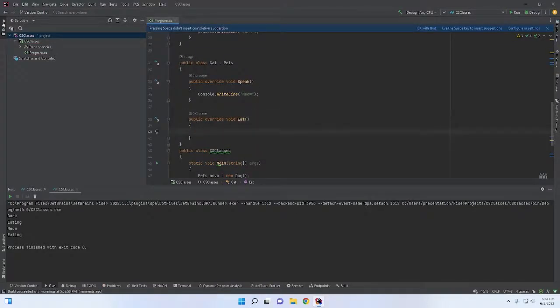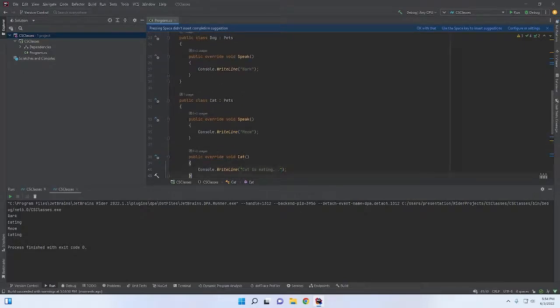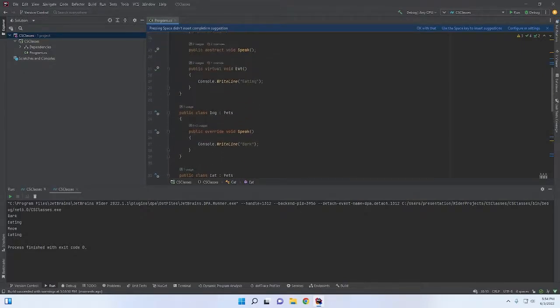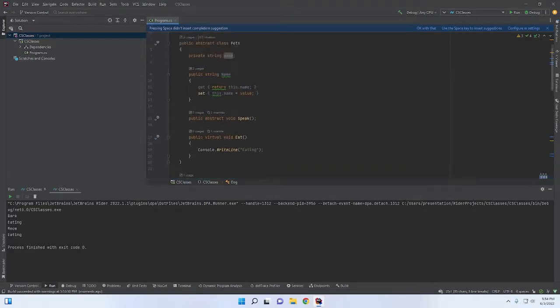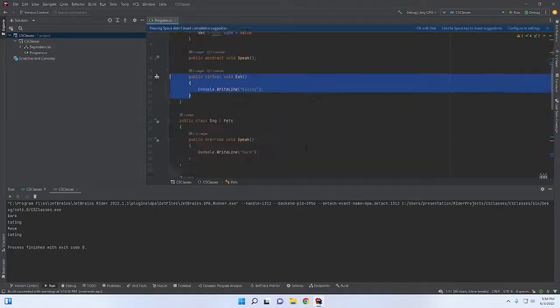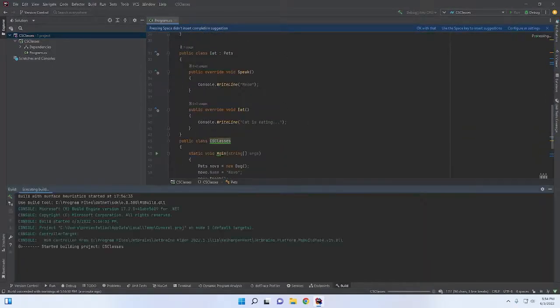And now I can say console.writeLine cat is eating. So I'm overriding it down here in public class cat, but I am not overriding it in dog. That dog is going to just be eating because dogs eat anything. Cats are very particular about what they eat.